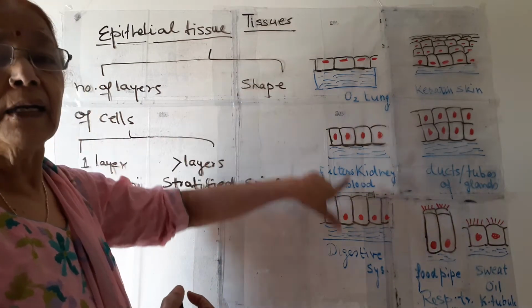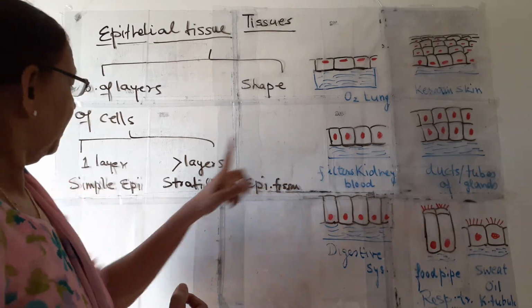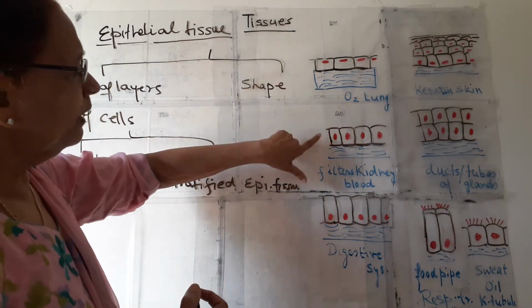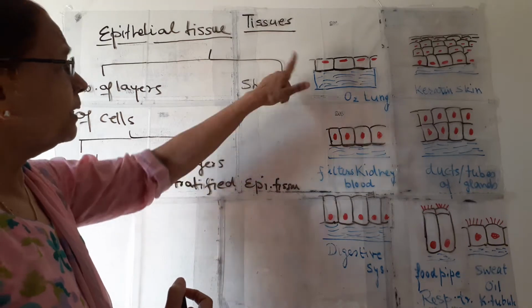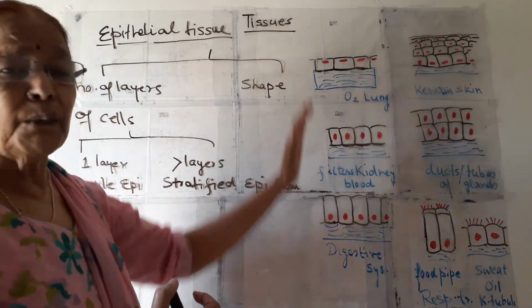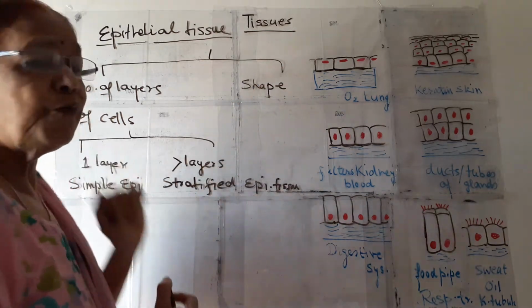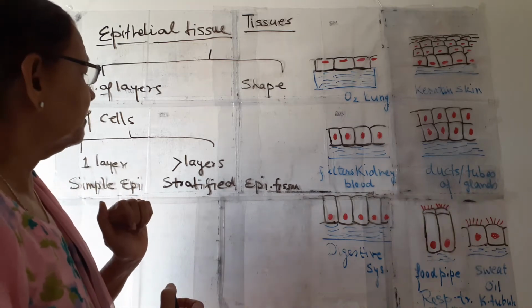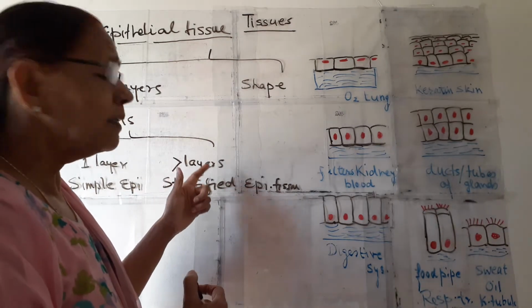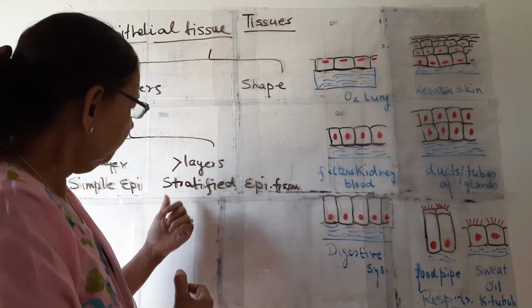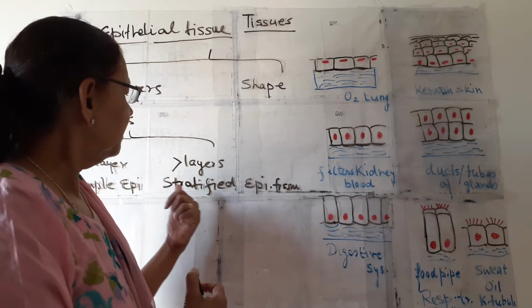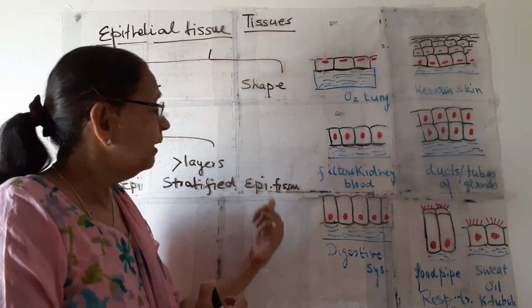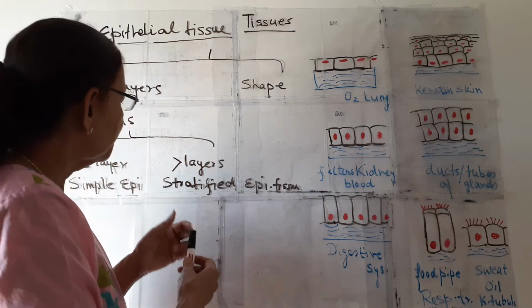All these are simple tissues, because only one layer of cells is present. But if the layers are more than one, then it is known as stratified epithelial tissue.